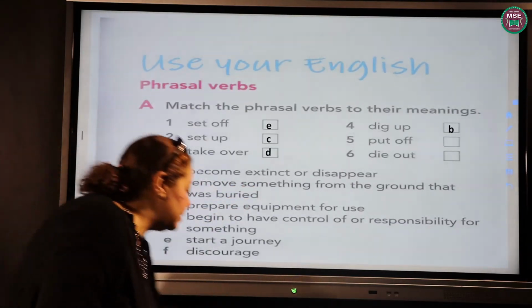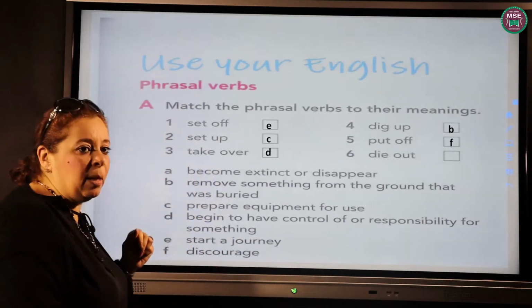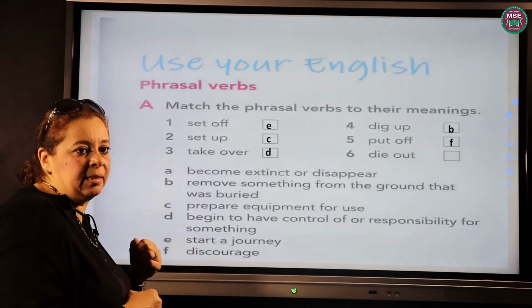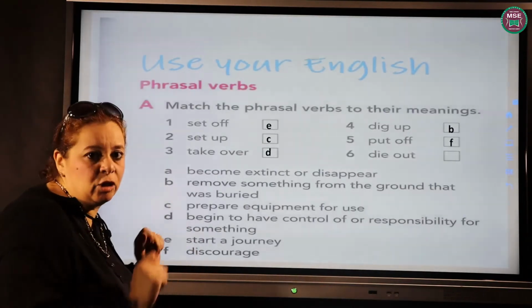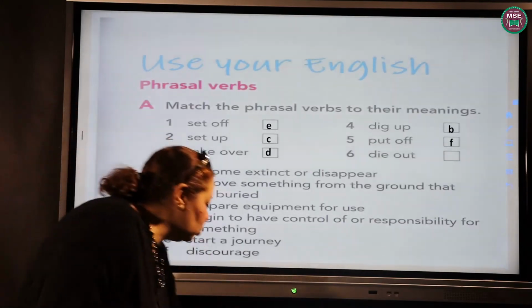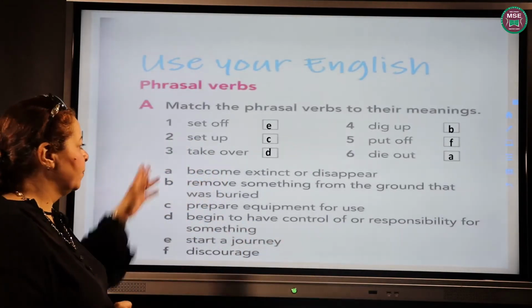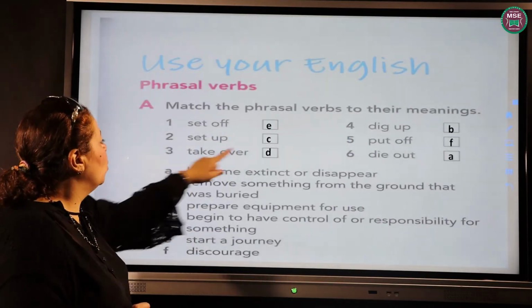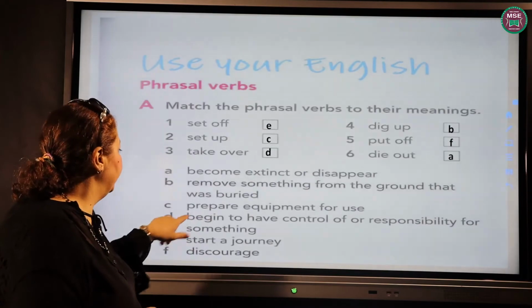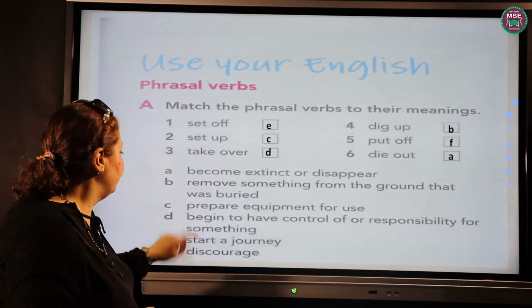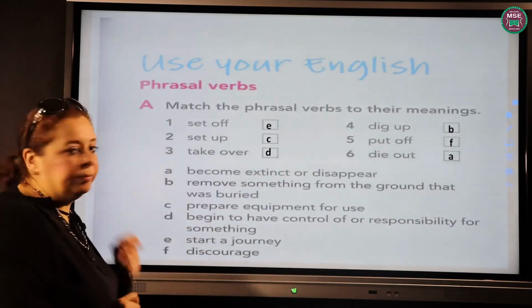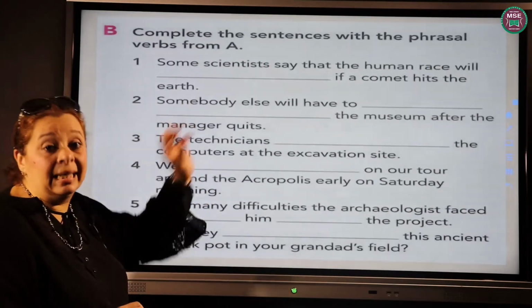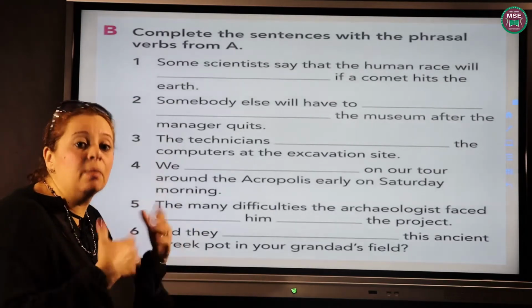Put off, we said, means discourage. When you discourage someone, okay? You tell him that he cannot do this or he is not able to do this. And you keep telling him this, you discourage him. Die out means to disappear or become extinct, okay? So, set off, E, set up, C, take over, D, dig up, B, and put off, F, and die out, A. Then we are going to use these phrasal verbs in some sentences, okay, to explain their meanings more.